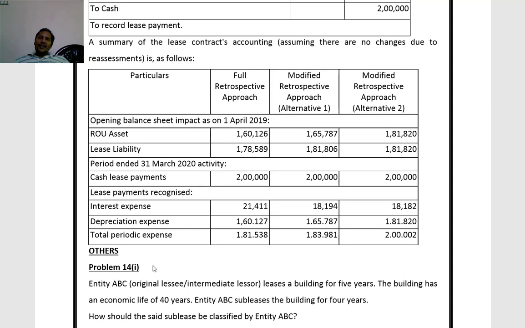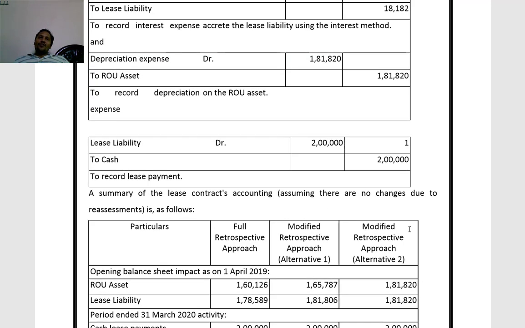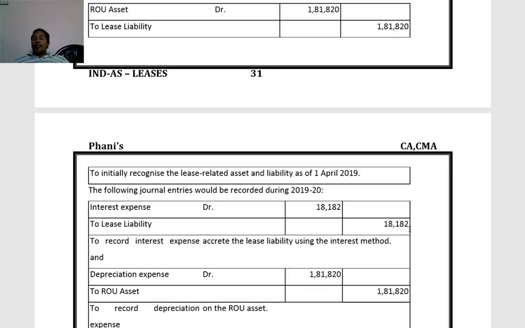And lease payments recognized, interest expense, depreciation and total period expense. For the year 2019-20, I have just given the summary of these values. This is about the transitional approach.